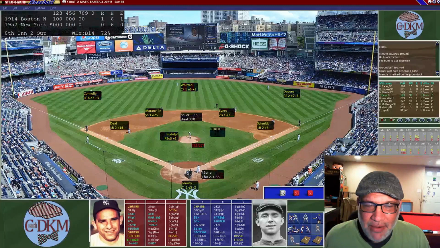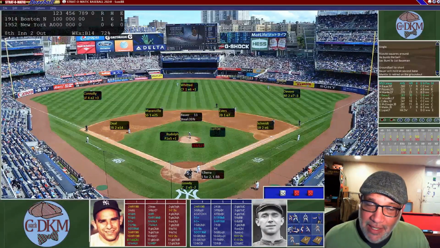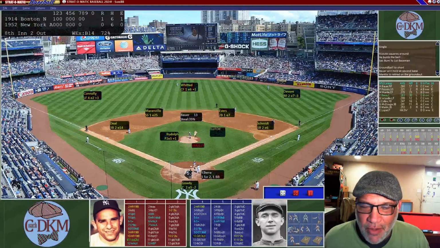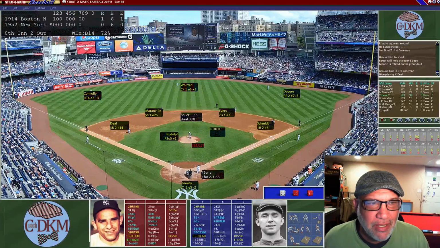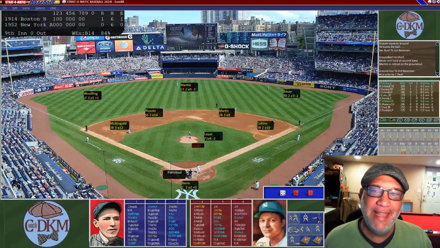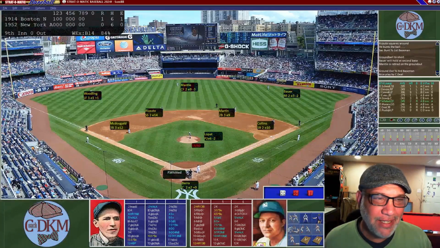And now Yogi Berra's up. He's gotten on base all 3 times, 3 different ways. He's been walked. He's reached base because of an error, and he also got on base because of a single. Can he do something again and get on base and keep this inning alive with a runner in scoring position? Yogi Berra, the Hall of Famer, is going to hit a ground ball to Deal. He has to make it a play defensively, and he will. And that's going to end the inning as the New York Yankees still have not gotten a run.